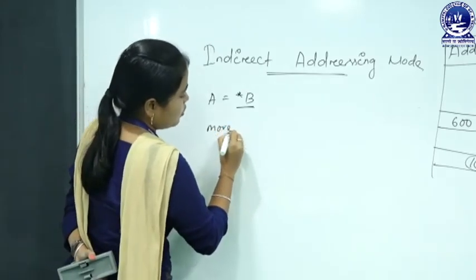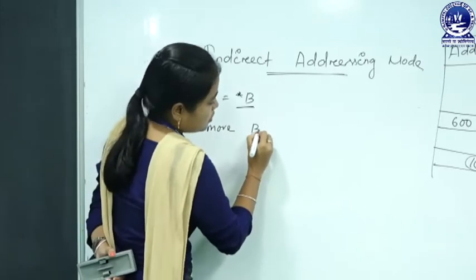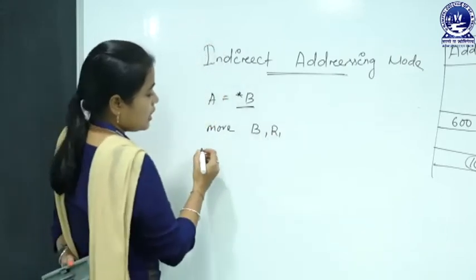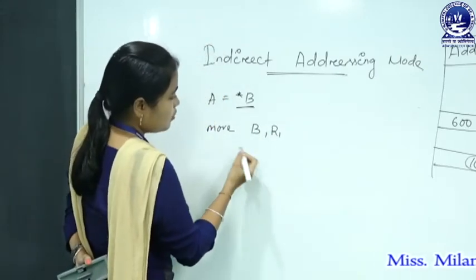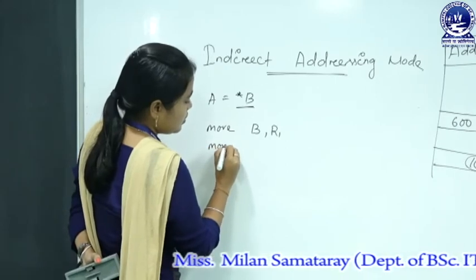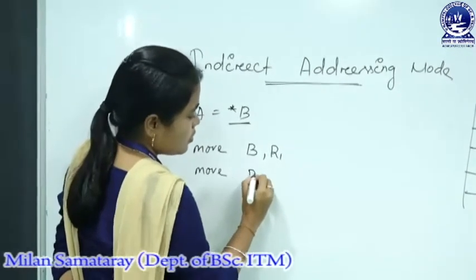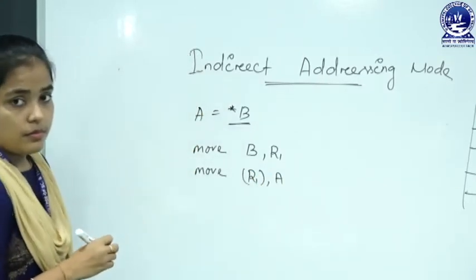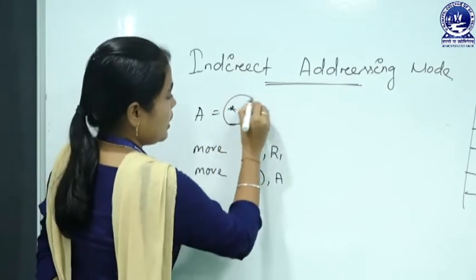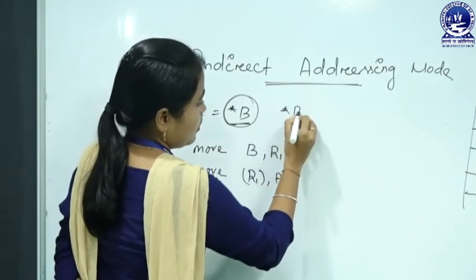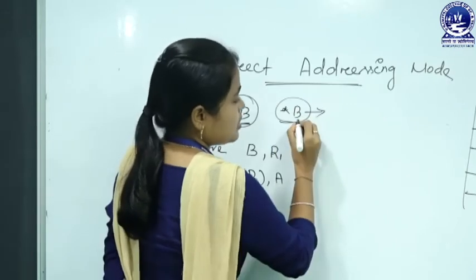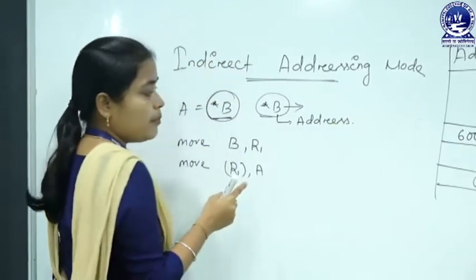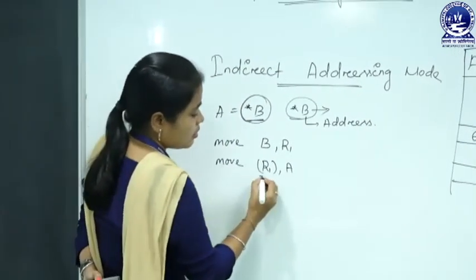First you have to move the B value into R1, then you have to move the content of R1 into A like this, because when I am writing asterisk B, that means this B holds specifically an address. So, when I am storing that address, I will write like this.